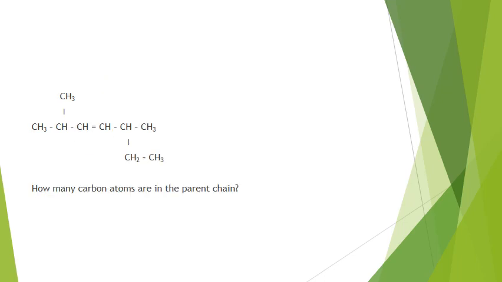And then this is where the voice will start taking over. All right, I'll just go over this one. So this is the longest chain. Okay, so the longest chain is right there. There's 2 methyls coming off, and there's a double bond. So this would be 1, 2, 3, 4, 5, 6, 7. So this could be a heptene.